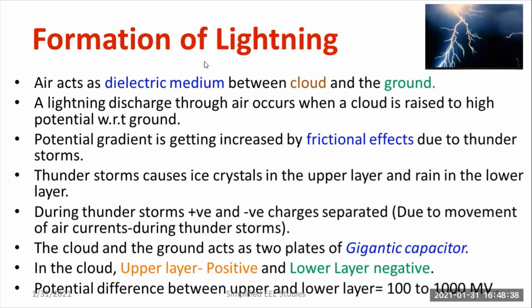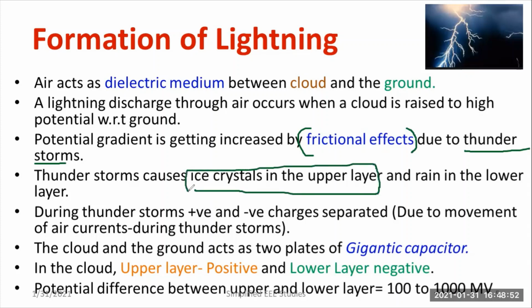So the main reason for the formation of this lightning is thunderstorms. You can underline this point. So this causes frictional effects. Clear? Thunderstorm causes ice crystals in the upper layer. There are two layers, the upper layer of the cloud and the lower layer of the cloud. Ice crystals in the upper layer and rain in the lower layer.